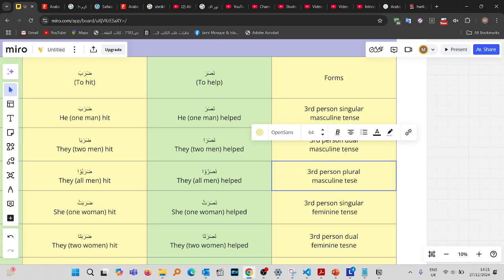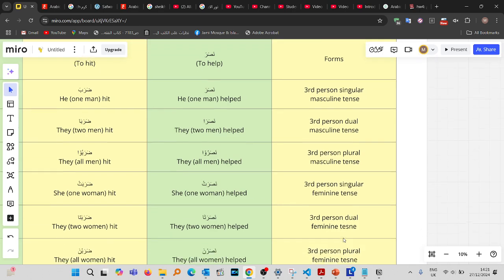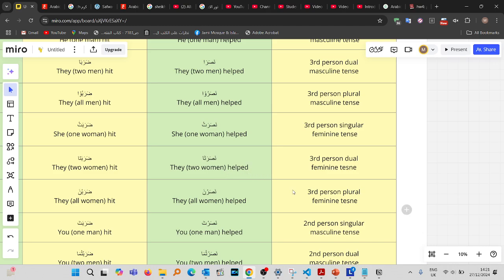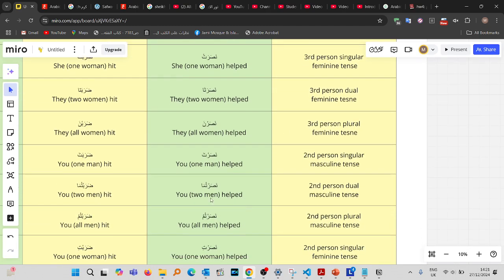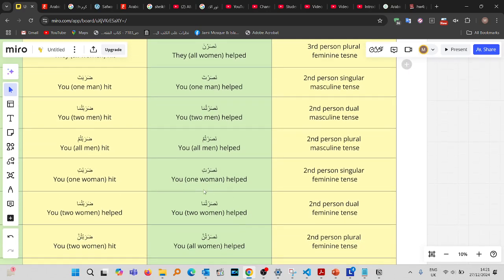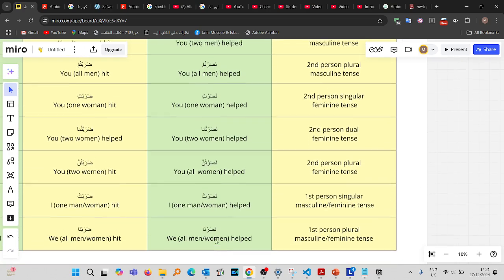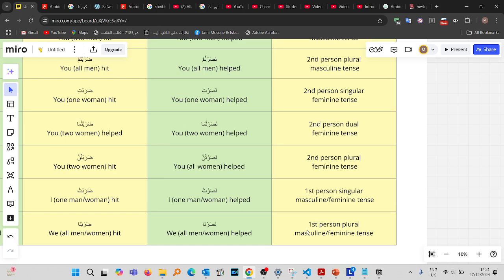The third person plural masculine tense is nasaru, and the third person singular feminine tense is nasarat, and the third person dual feminine tense is nasarata, and then nasarna, and so on. It goes on until the end, until we get to the first person plural masculine or feminine tense. Does that make sense?